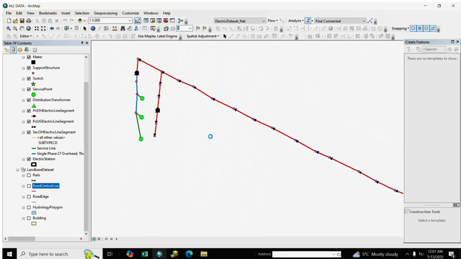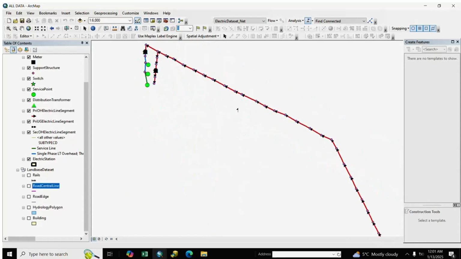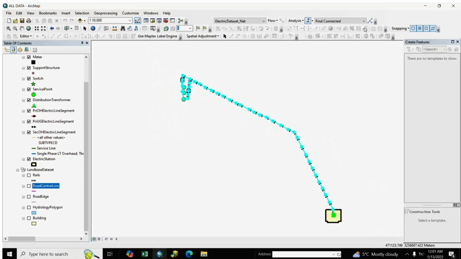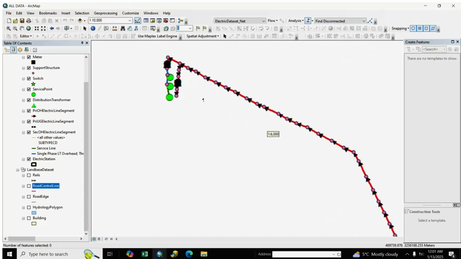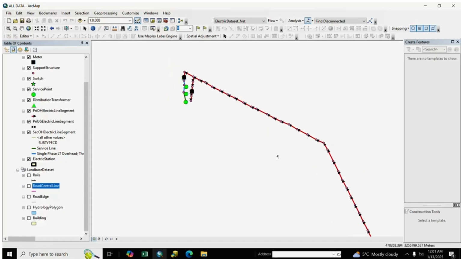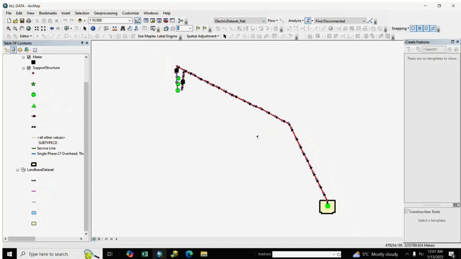And we also check loop and disconnected. Find loop, here is not any loop. We check disconnected, not any feature is disconnected, our network is complete.